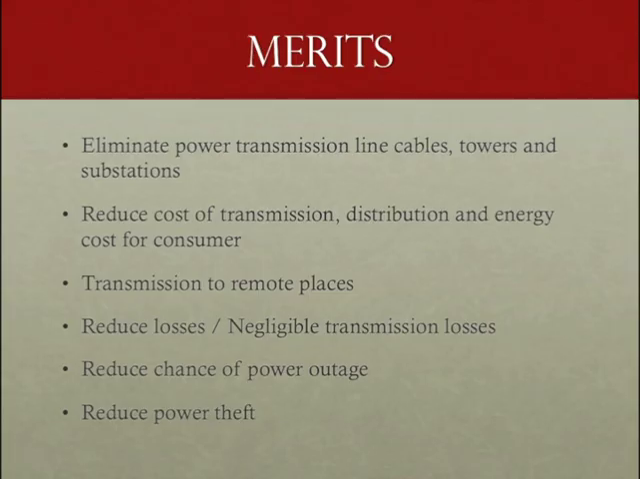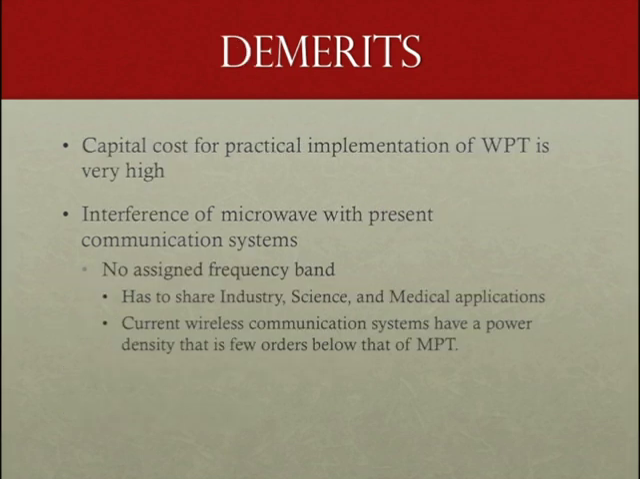Since wires are eliminated in wireless power transmission, power generation can be extended on a global scale. There are some drawbacks to using wireless power transmission. These shortcomings cover areas such as capital cost, interference, and public health. Although wireless power transmission is financially efficient over time, it requires a large capital for a concrete implementation.